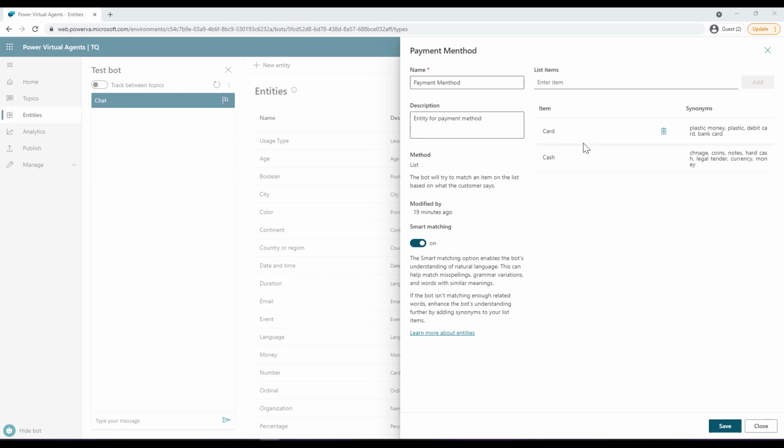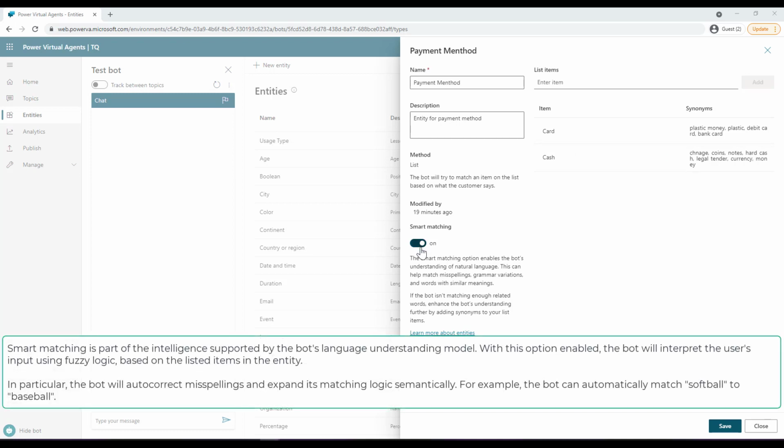Now for all these entities, you can also enable smart matching. This smart matching is a part of the intelligence supported by the bot's language understanding model. With this option enabled, the bot will interpret the user's input using fuzzy logic based on the list of the items in the entity. In particular, the bot will autocorrect misspellings and expand its matching logic semantically.